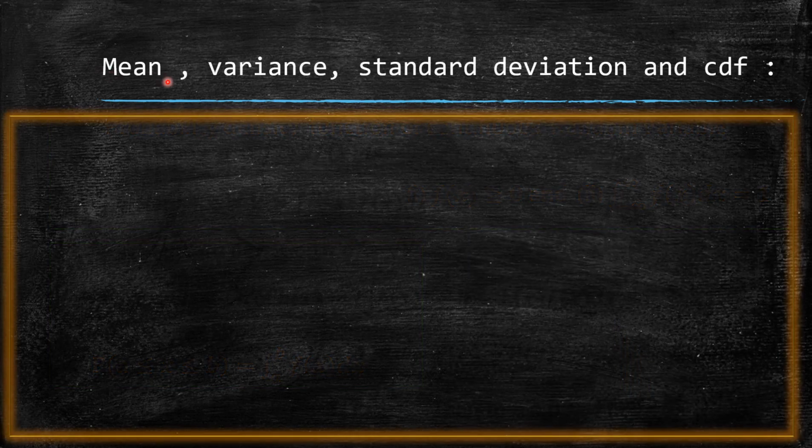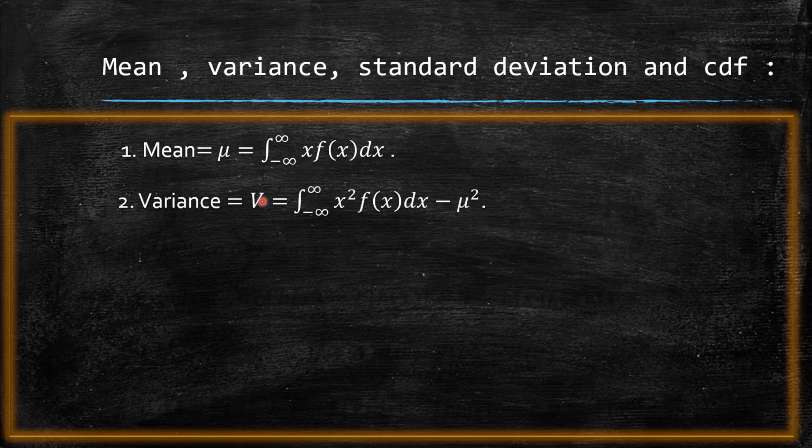Next, similarly, we take mean, variance, standard deviation and CDF for continuous probability distribution. The thing is here, the summation is replaced by integration. Mean mu is equal to integral x f of x between minus infinity to infinity. Variance v is equal to integral minus infinity to infinity x square f of x dx minus mu square.